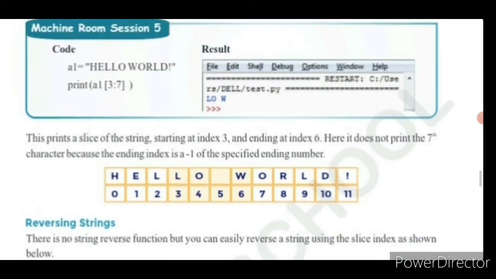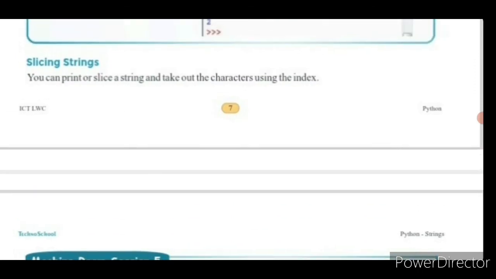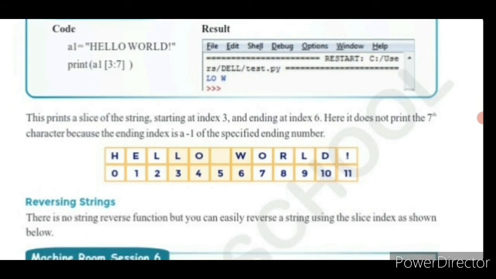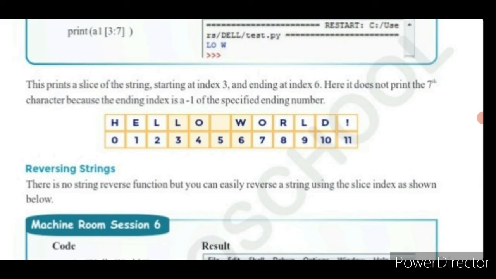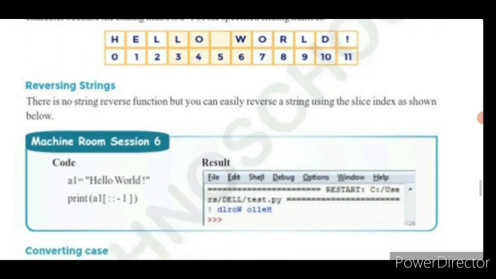Okay, let me repeat it for you. Slicing strings is nothing but printing or slicing a string and taking out characters using the index. In this example we have mentioned to print 3:7. So it leaves the first 3 characters and starts to print at the 4th character, which is L O space W. Why is W printed? Here the O represents the 7th index, which is the -1 ending number. Okay, this is about slicing strings. Clear, children? So next we'll move on to reversing strings.